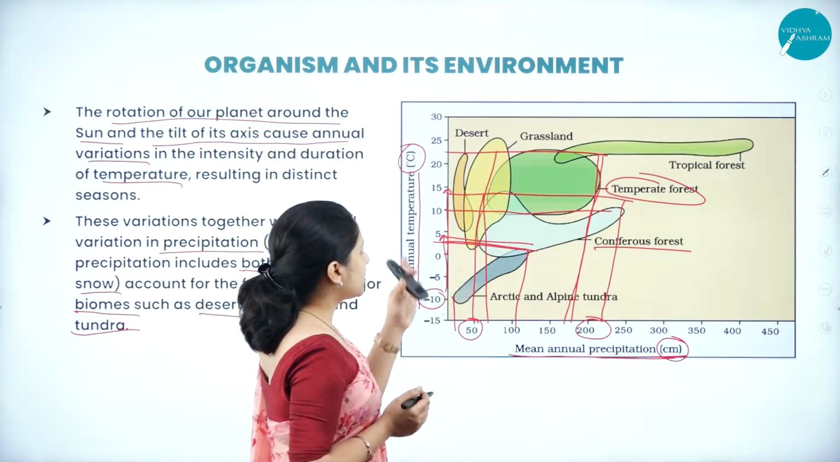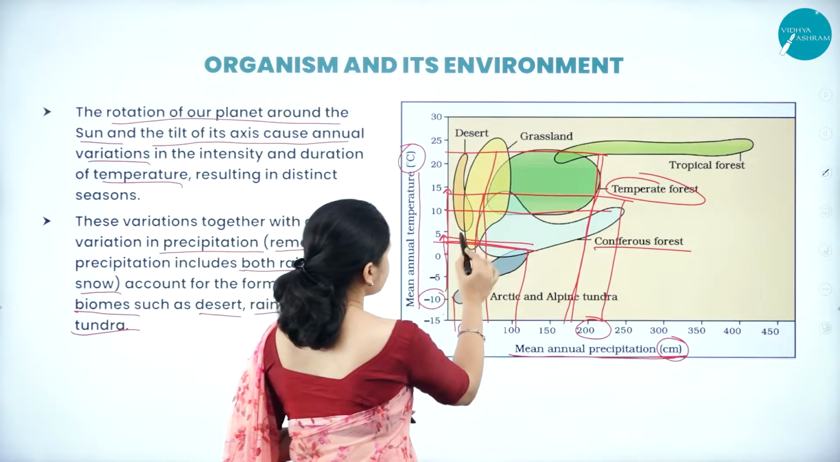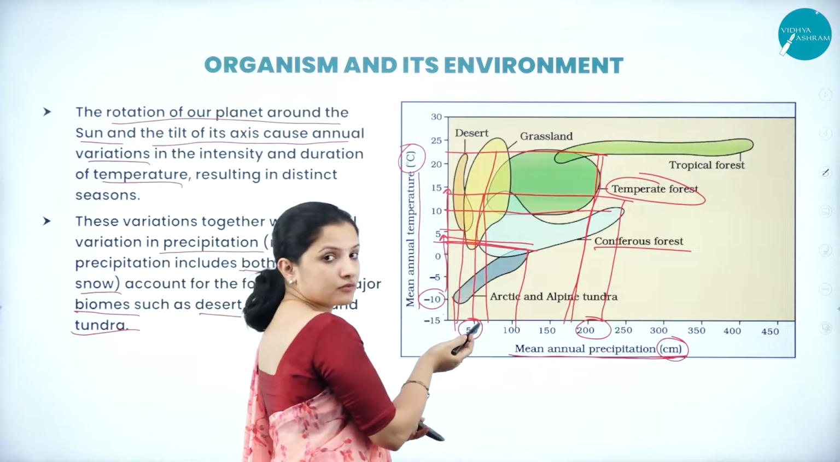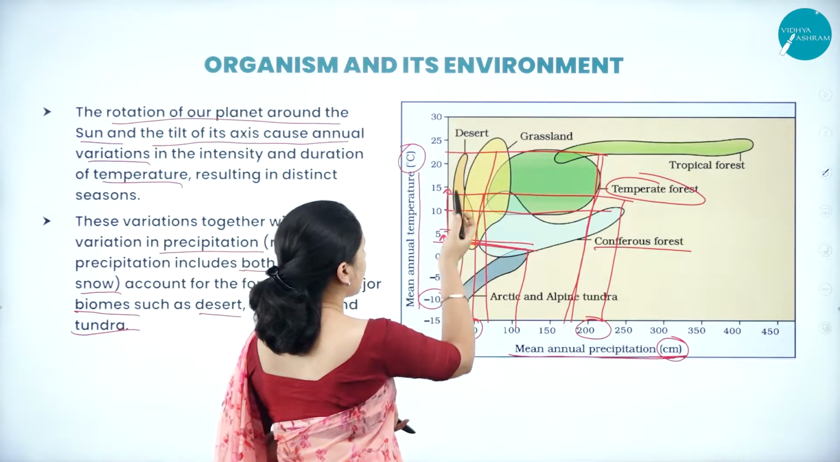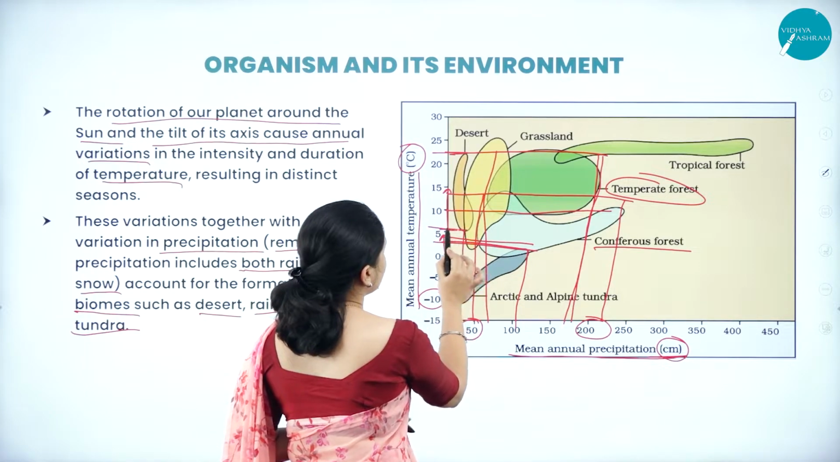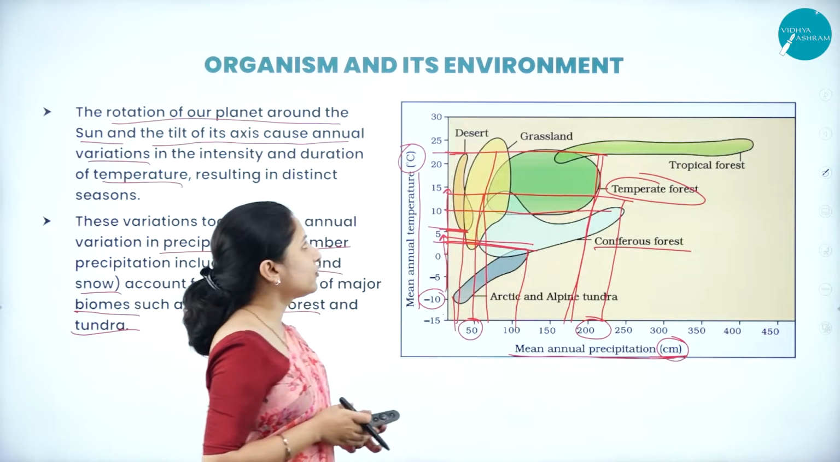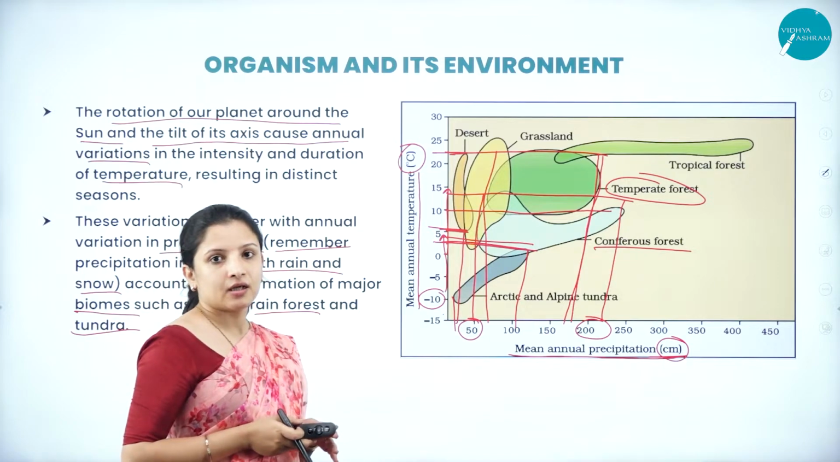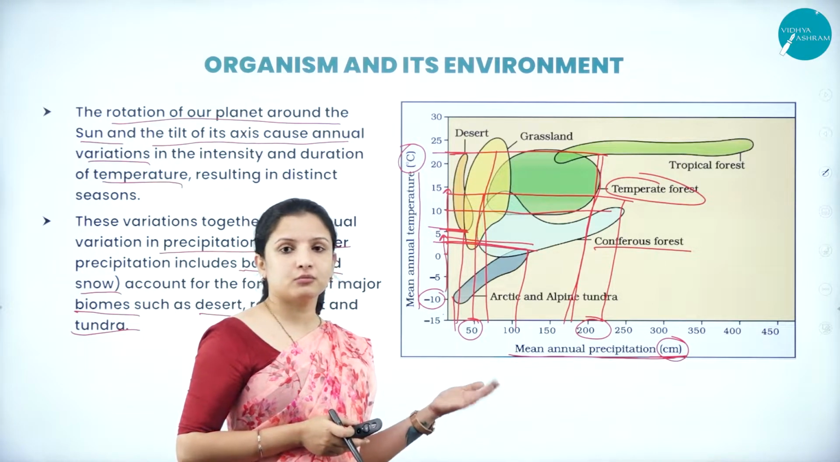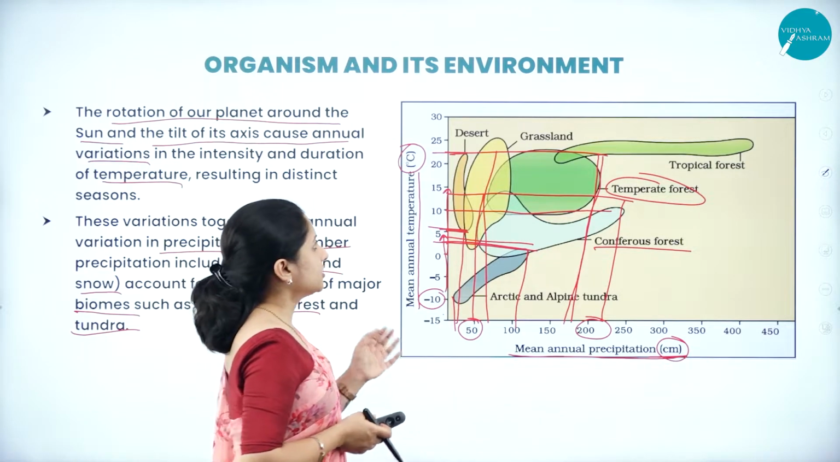Again, talking about desert. In a desert, there is almost no rainfall at all. Precipitation is quite a bit less than 50 centimeters, very rare, and the temperature is also very high, above about 20 degrees. If the rainfall is less and the temperature is more, obviously it will form a desert. So that is desert.